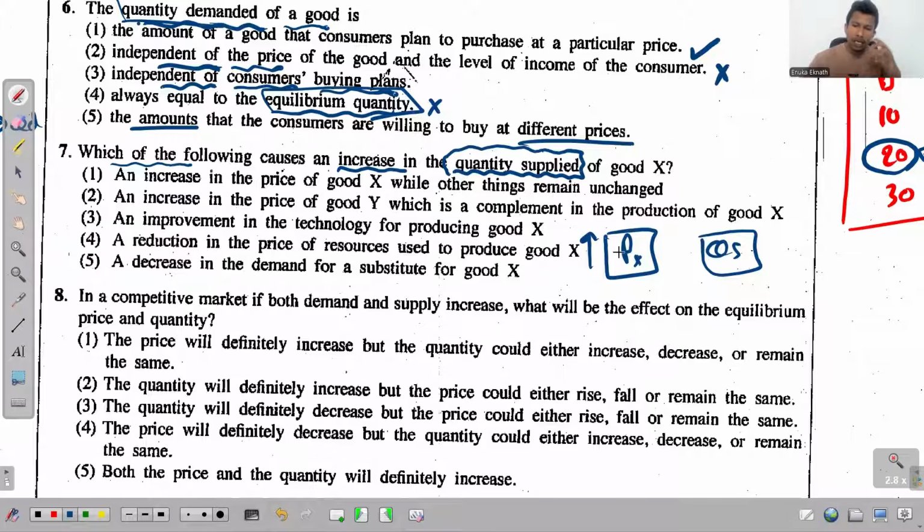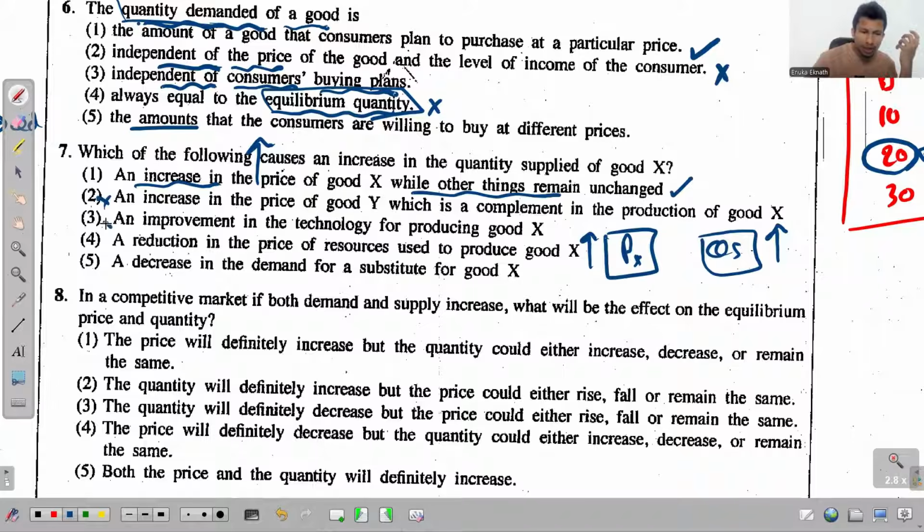So when the price of the considered good increases, when other factors remain constant during a given period of time, the quantity supplied will increase according to the law of supply. So if you know this simple thing, you can find the answer for this question 7. And what's the answer then? An increase in the price of good X while other things remain unchanged. Yes, an increase in price will increase the quantity supplied according to the law of supply. So this is true. So no point of discussing these points.